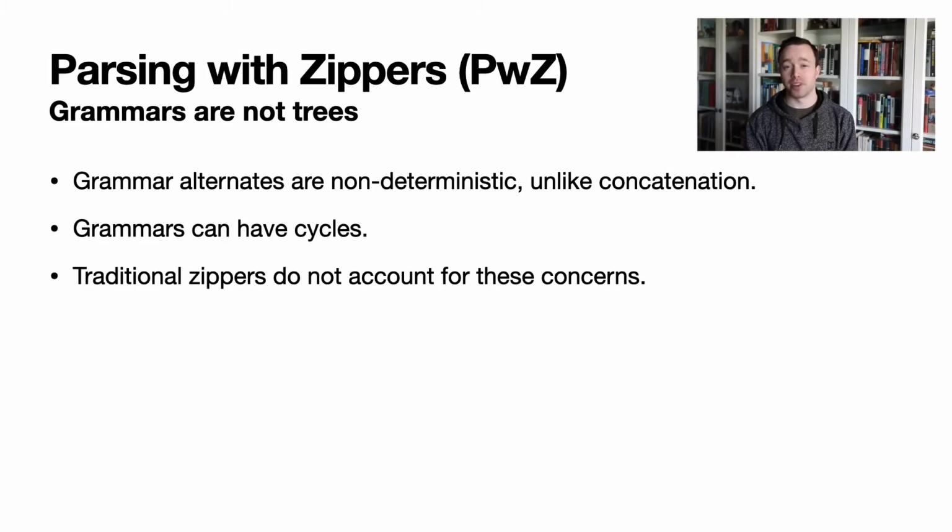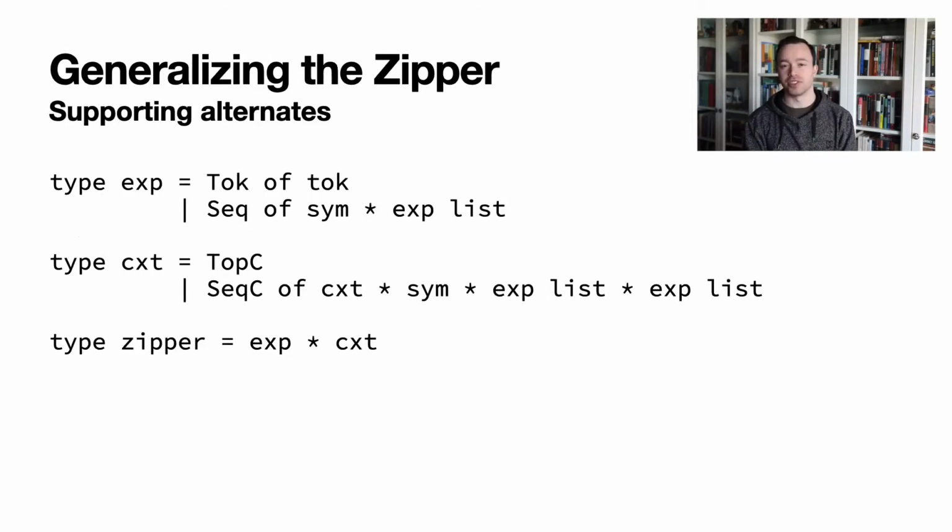Now, there is a problem with our zipper implementation, which is this. It can't yet handle all context-free grammars. It'll work fine for concatenation and tokens, but that's it. Many CFGs have alternates and cycles, which are part of what makes CFGs so useful. We'll have to improve our zipper if we want to use it for parsing CFGs. First, we'll look at supporting alternates in the grammar.